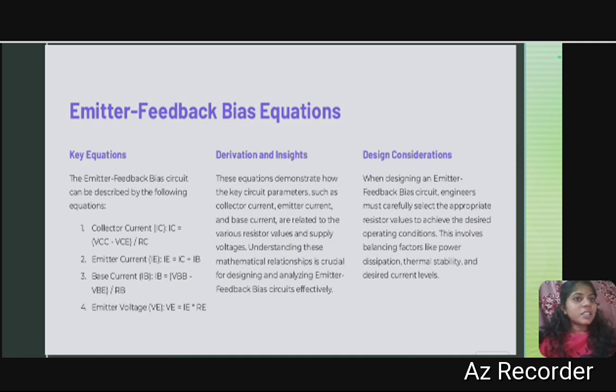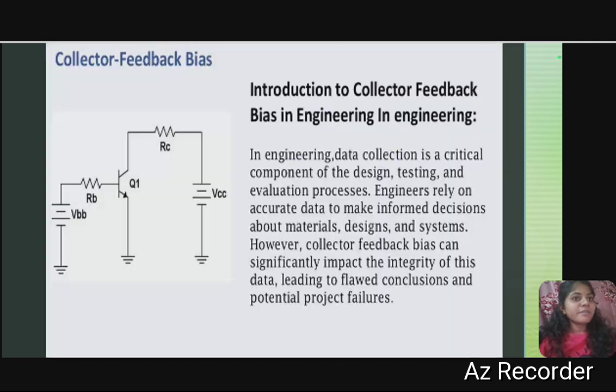In the design conditions for the emitter feedback bias circuit, the engineers must carefully select the appropriate resistors. It involves balancing factors like power dissipation, thermal stability and desired current levels. Then we move on to the second one, the collector feedback bias, which is a critical component of the design, testing and evaluation process.